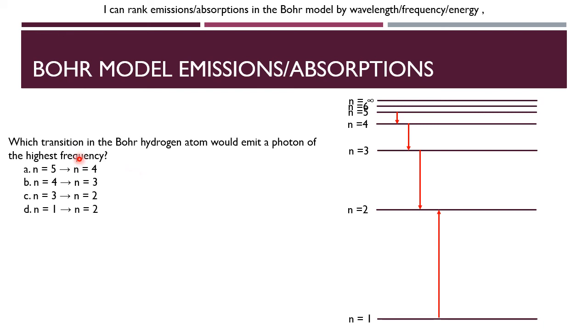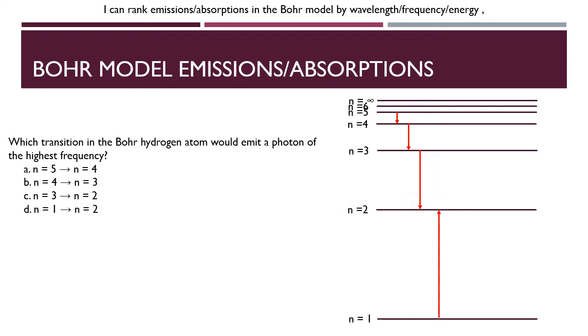Now the other thing, we're talking about highest frequency. Always relate that back to energy, because this is an energy level diagram. If we want highest frequency, then that is highest energy, because the greater the frequency of the light, the greater the energy of the light. So if we're talking greatest energy, again, we want the largest energy gap, not just the highest up on the diagram. So it's not this 5 to 4. We want the greatest energy gap, because remember, the photons that are emitted and absorbed, their energy is equal to the gap in the energy levels that the transition's happening between.